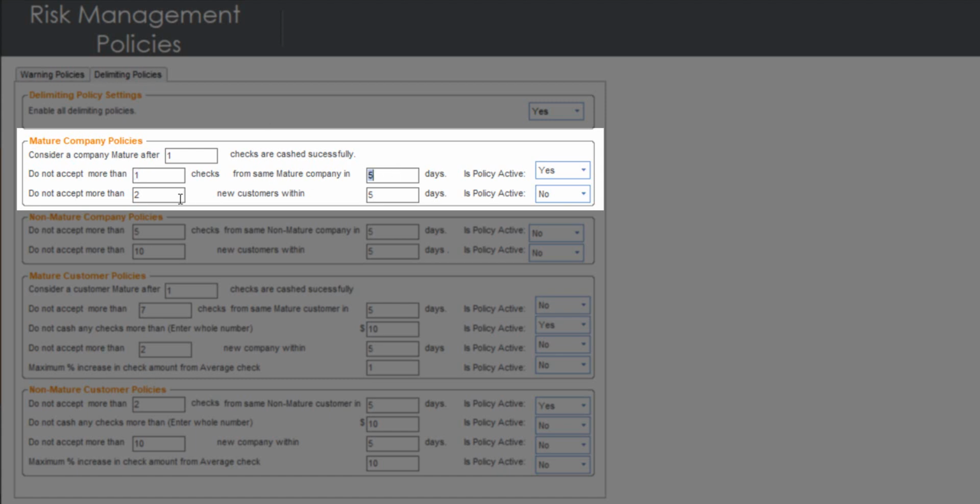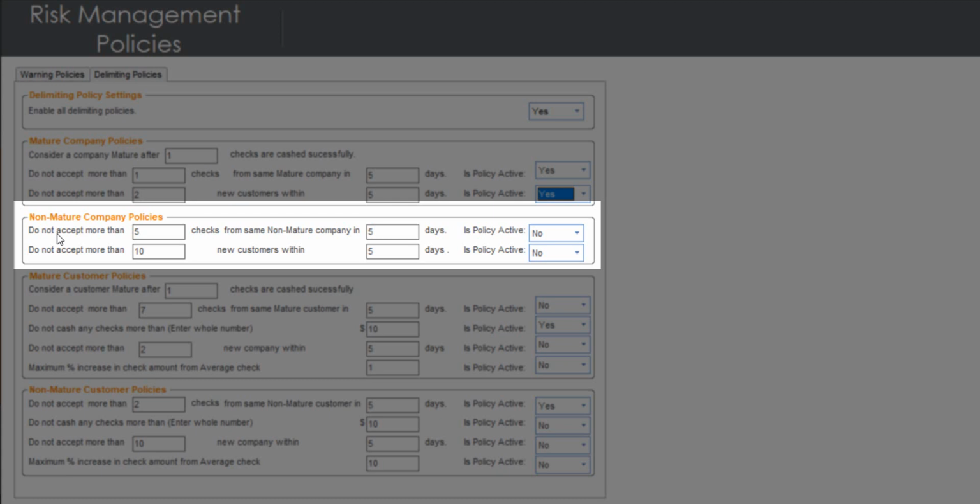The next policy is: do not accept more than 2 new customers within 5 days. This policy tells you that you should not cash more than 2 checks from new customers of this mature company in a period of 5 days. We usually recommend 2 to 3 new customers within a 7-day window. However, you can set up the values that are more convenient for you. Make sure to click on Yes to activate these policies.